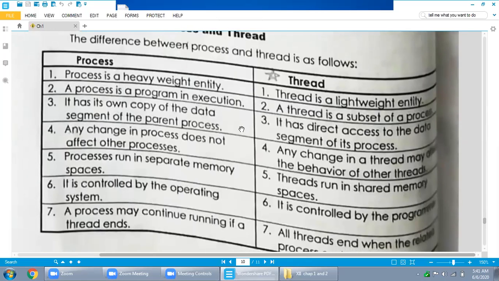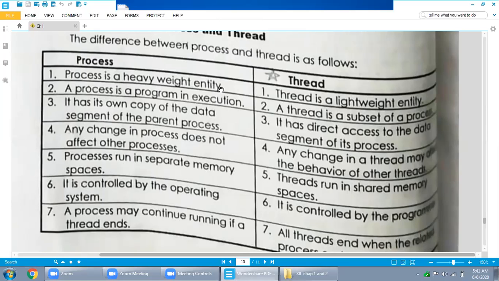A process is a heavyweight entity, which means it is very big. A thread is a lightweight entity. Over here, the word entity is used. What is an entity? You already studied this topic in the first year database chapter, so I will explain it very shortly.